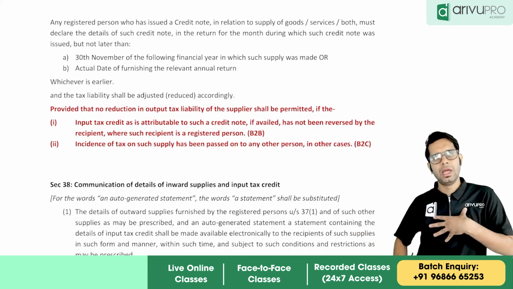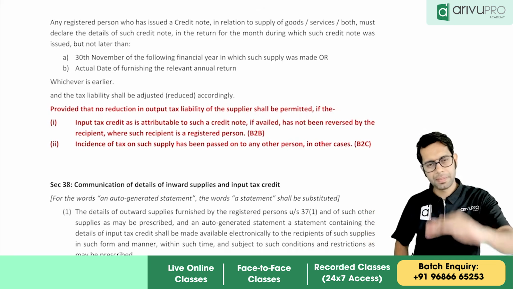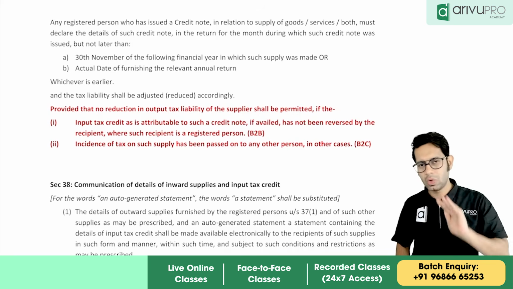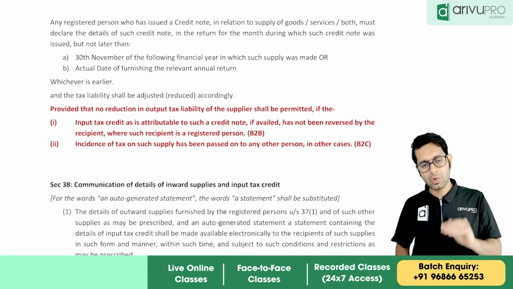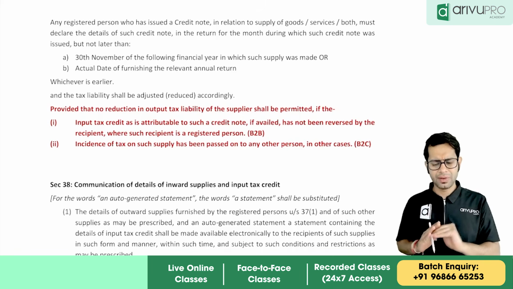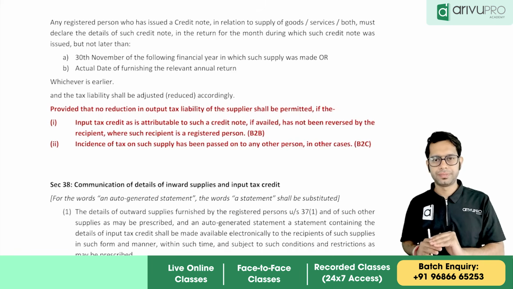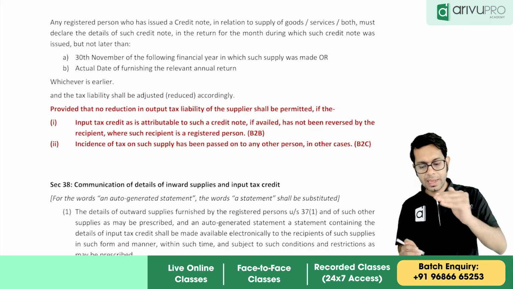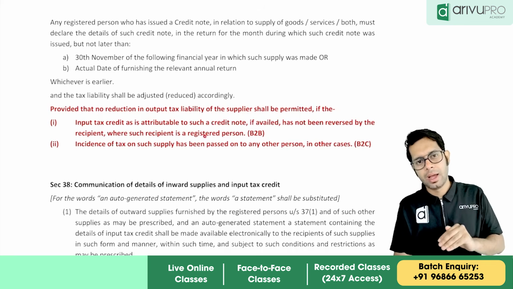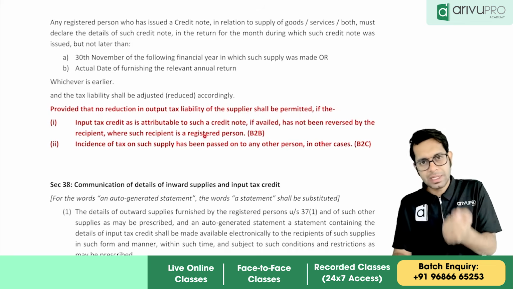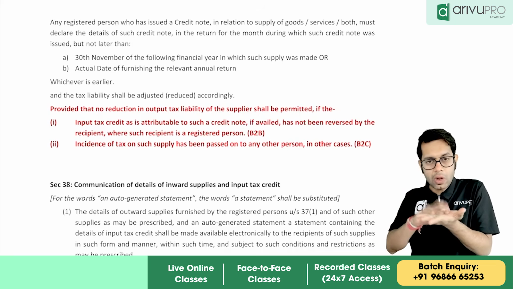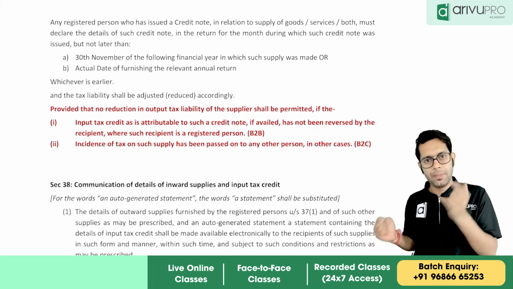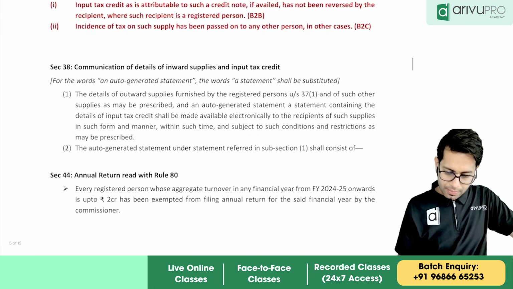See, basically, when I give a credit note to you, my sales value is going to decrease. When my sales value decreases, I have to pay less output tax. If I'm paying less output tax, what does that mean? My tax liability is reducing. Now the lawmaker says you cannot reduce your output tax liability if the opposite person has not reduced his input tax credit. That is the only point.